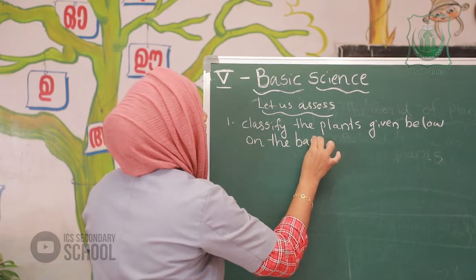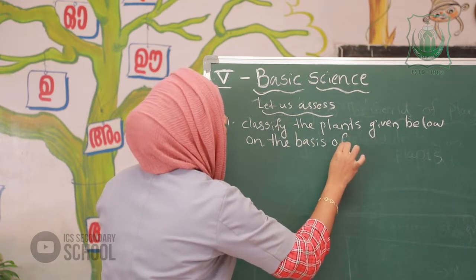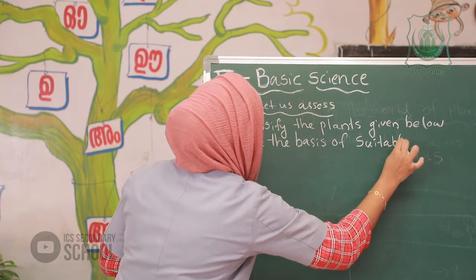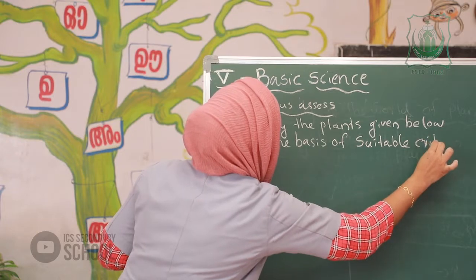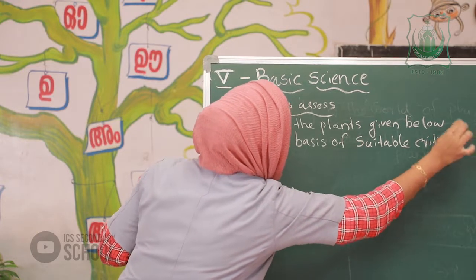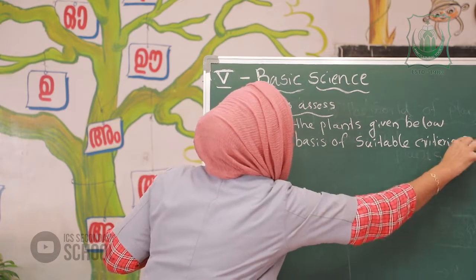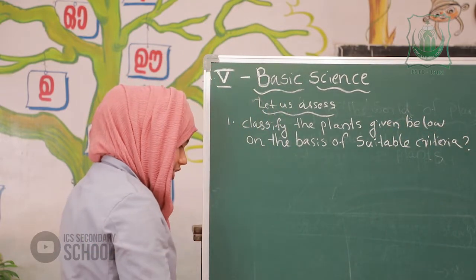Criteria. Okay. That means, which are the plants?